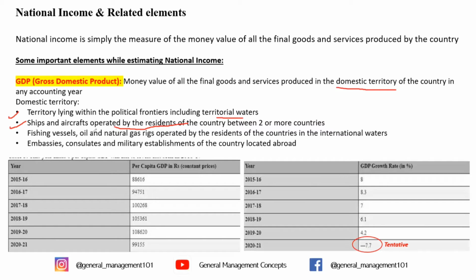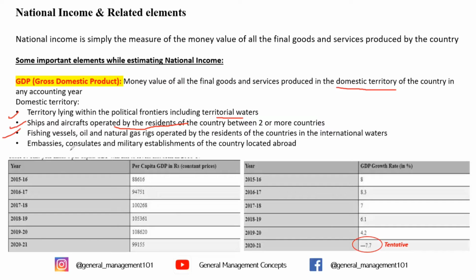And finally, the embassies that are operated in different countries. Every country has several embassies which are actually operated by the people of those particular countries. For example, even in India, we have several embassies of different countries, and these embassies are functional through the people of those countries.